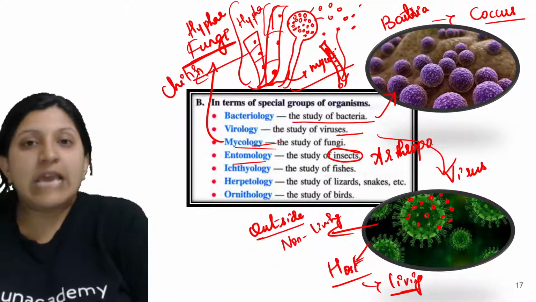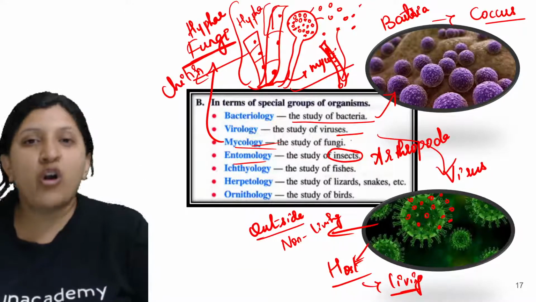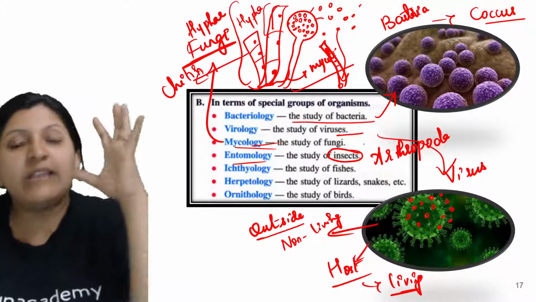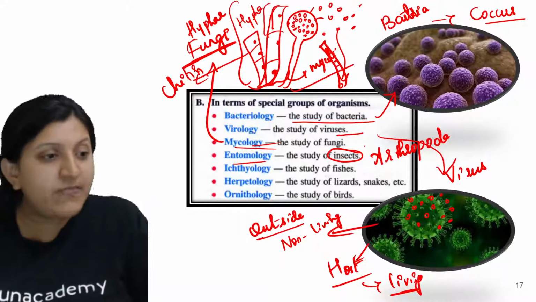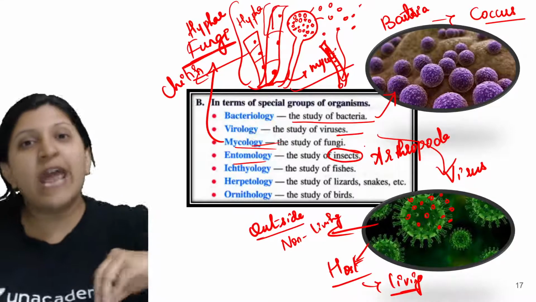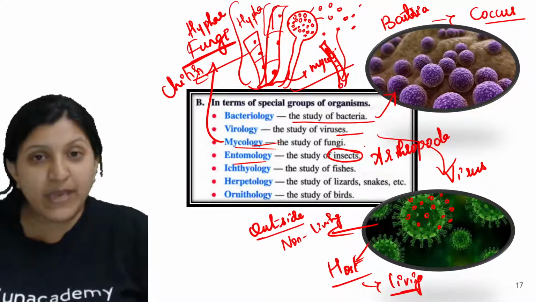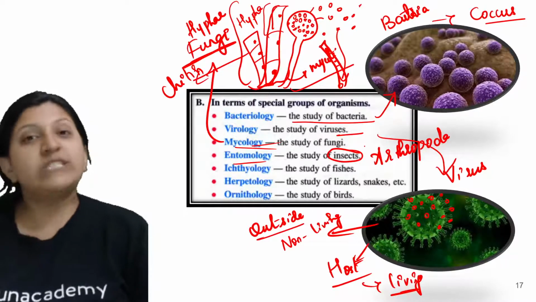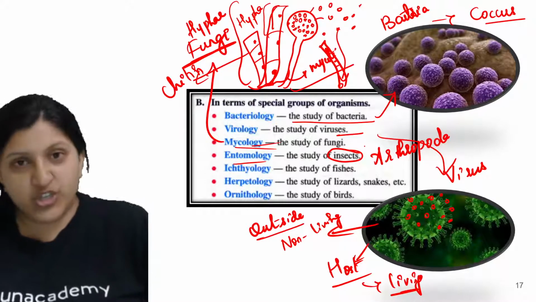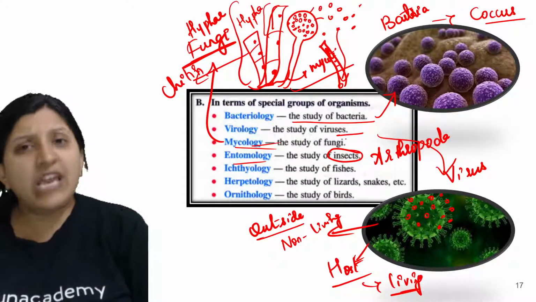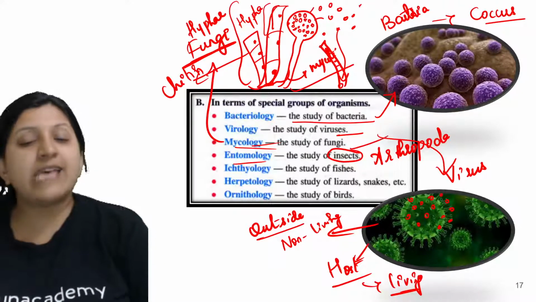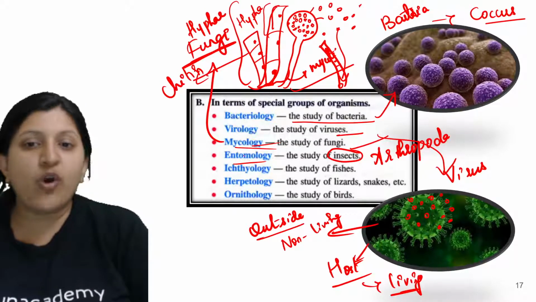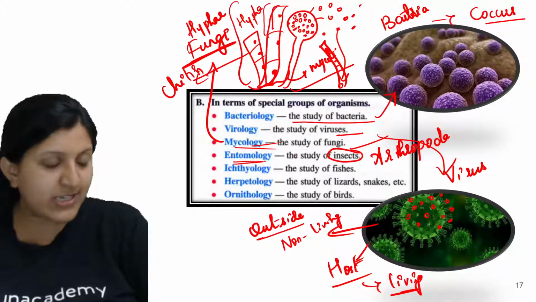Different insects that you will be studying, like cockroach or maybe a spider, scorpion. What is the arrangement, whether the leg is bent, whether the leg is hairy, whether there is an exoskeleton or an endoskeleton, what is the defense mechanism, are they going to bite or are they poisonous, what type of poison is there, is it dangerous or not. Each and every detail of every insect is collected, and that information will be stored. That is the study of entomos, that is insects.